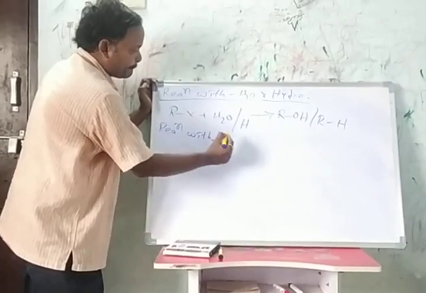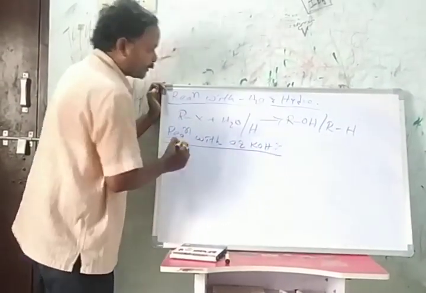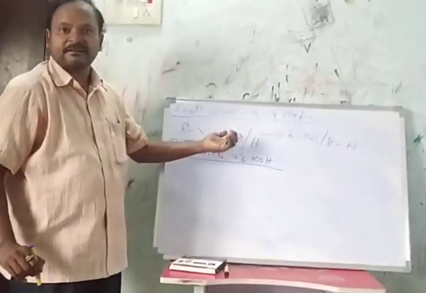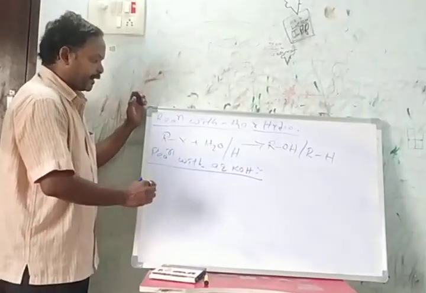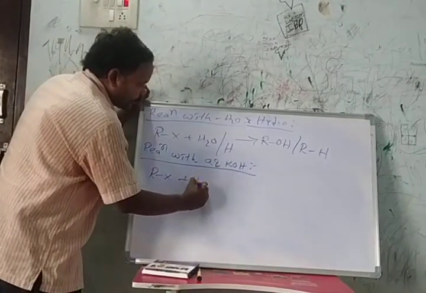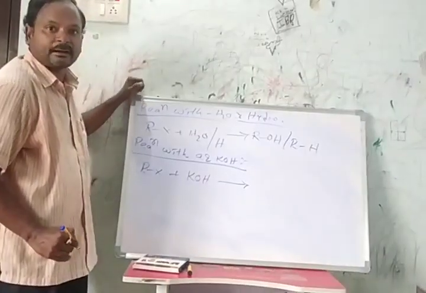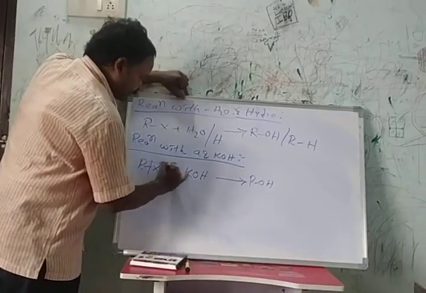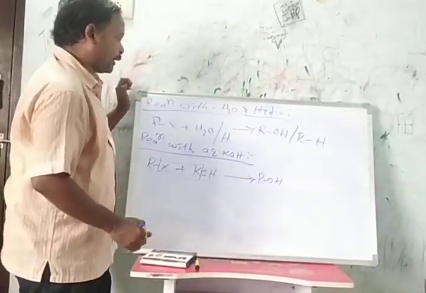Reaction with aqueous potassium hydroxide. Aqueous potassium hydroxide means potassium hydroxide which is dissolved in water. When alkyl halide reacts with aqueous potassium hydroxide, it forms alcohol. It loses a KX molecule and forms the alcohol.